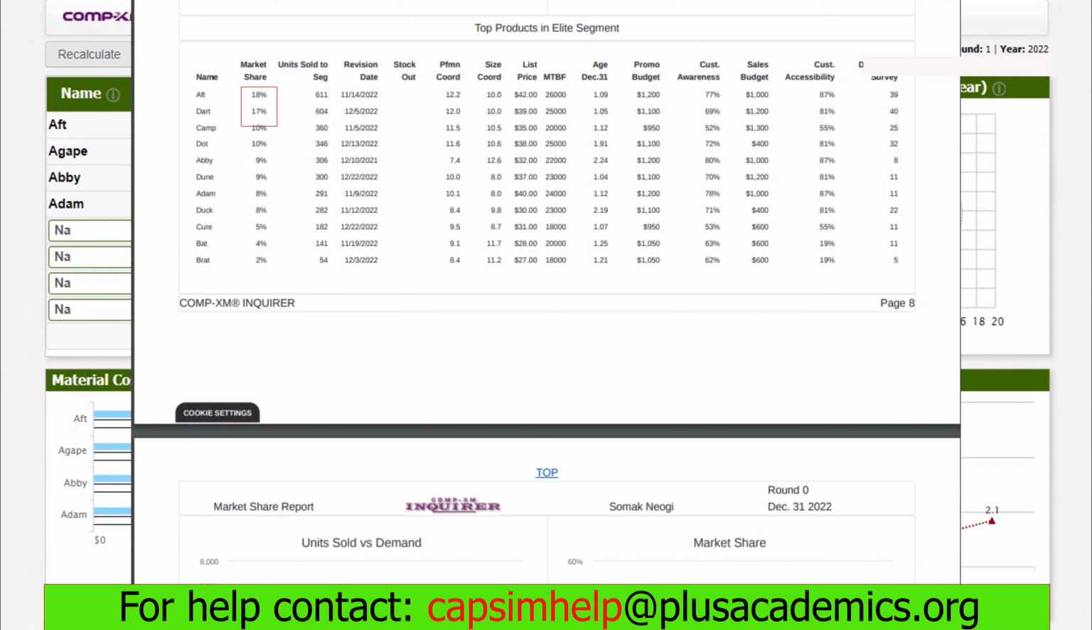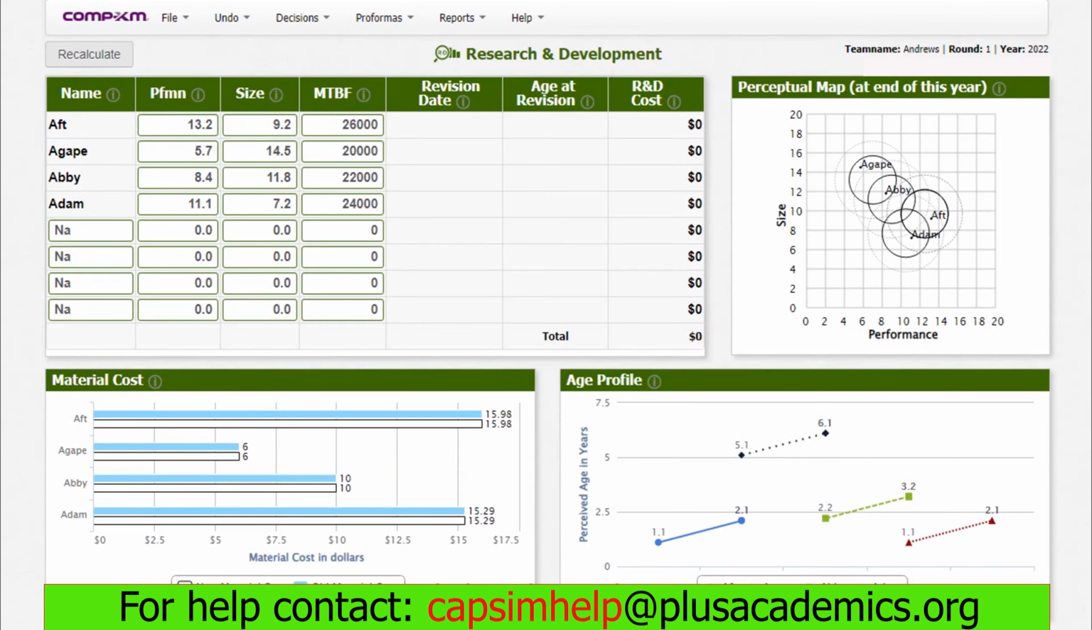However, the difference was not that big. It was a difference of only about 7 units. Therefore, going forward, we must consider all these factors and reflect them on this product. And that's why when we go back to the R&D department, we are increasing AFT performance to 14.2 and reducing its size to 8.2. We are maintaining the reliability at 26,000.